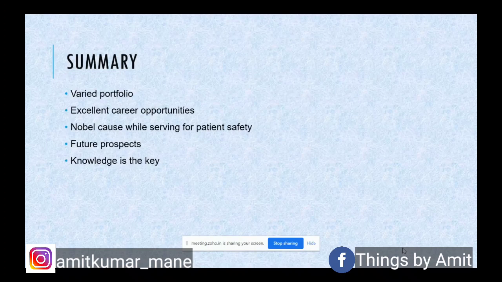We do this from the back end, while collecting this data, and this is the way it should be looked at. The intention of performing PV activities is very noble. This is a very noble cause we are serving for patient safety. There are a lot of future prospects, and the ultimate thing is knowledge is the key, because it is very diverse. It is a continuously developing area, and there are various health authorities coming up with this requirement.